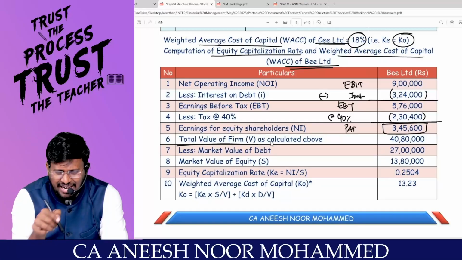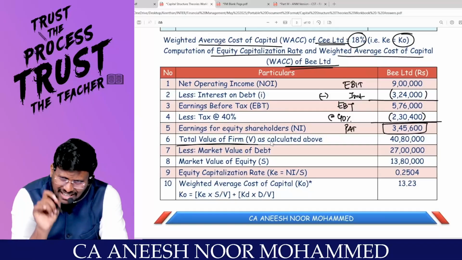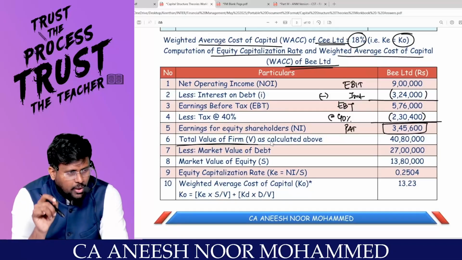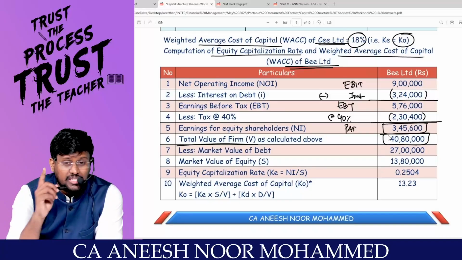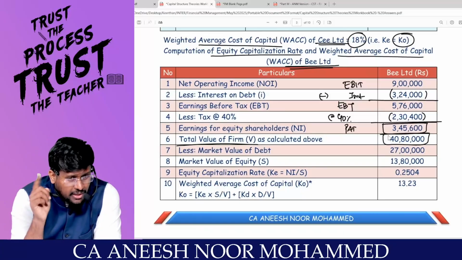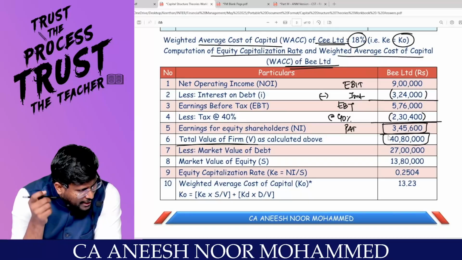Always, MM is saying: take the total value of the firm. If there is tax, the value of the levered firm will be higher than the value of the unlevered firm. Already we calculated 40 lakh 80,000, which is much more than 30 lakhs. 30 lakhs was the value of the unlevered firm, plus DT will be there for the value of the levered firm.